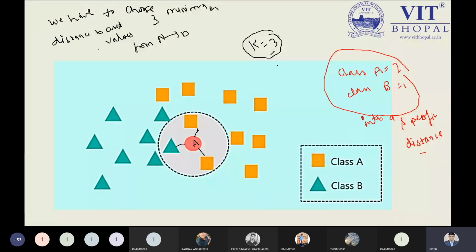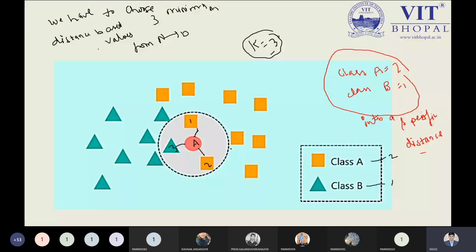So when I define k equal to 3, so 1, 2, 3 nodes are coming. When I'm selecting k equal to 3, these are the values I'm getting over here. Class A has 2 data points, and class B has 1 data point. So of course, the new node will be class A.